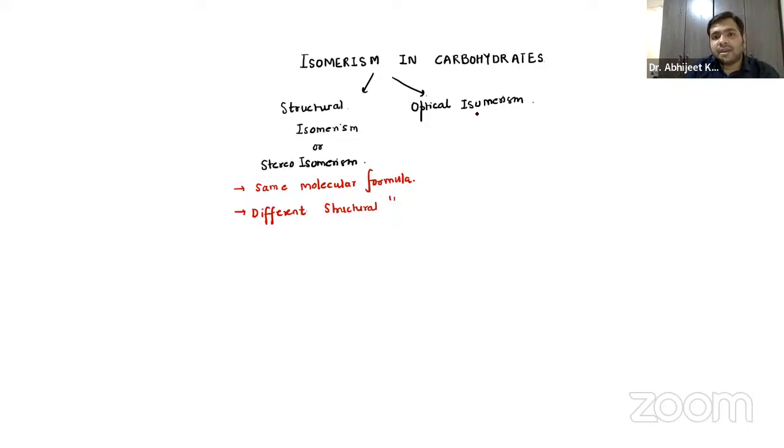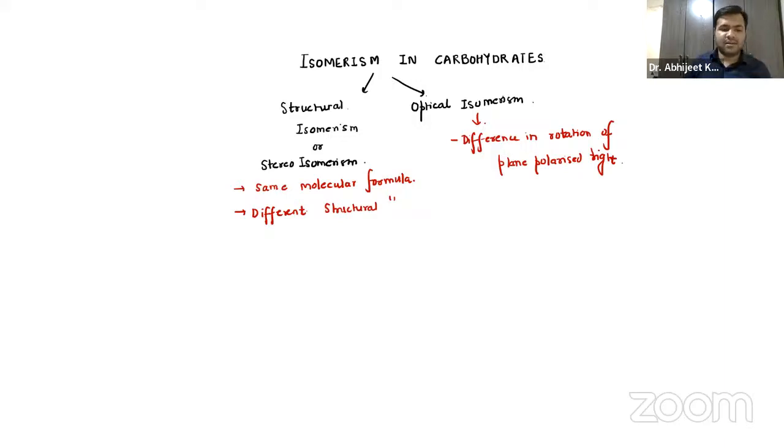And when I say optical isomerism, guys, it is a difference in rotation of plane polarized light. So let us discuss one by one.